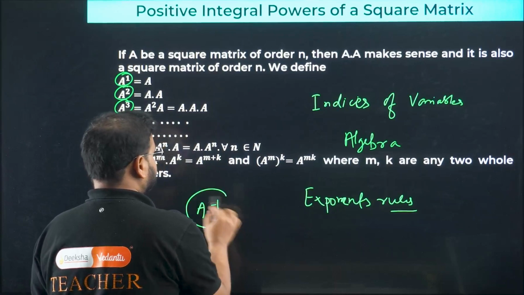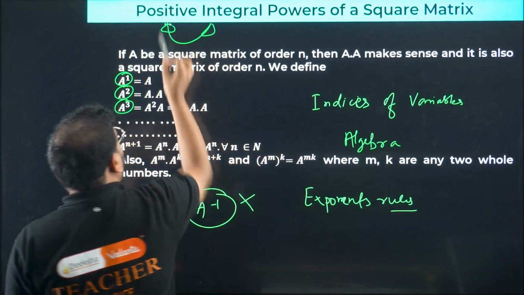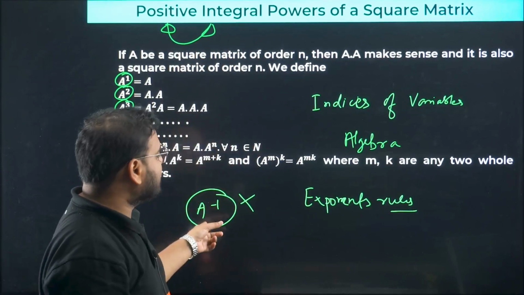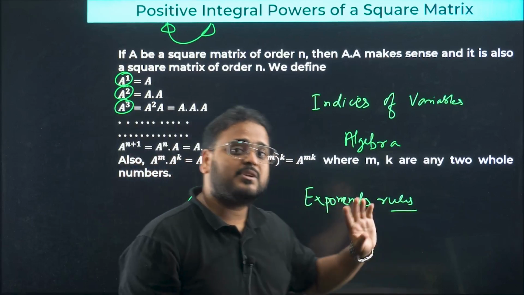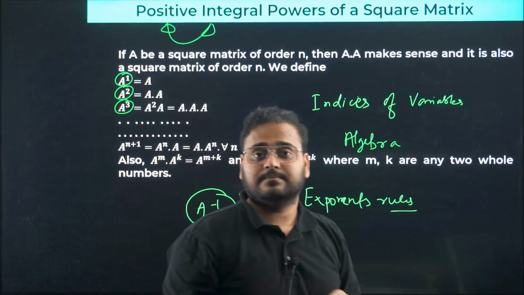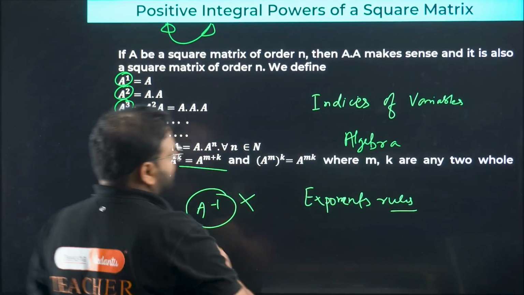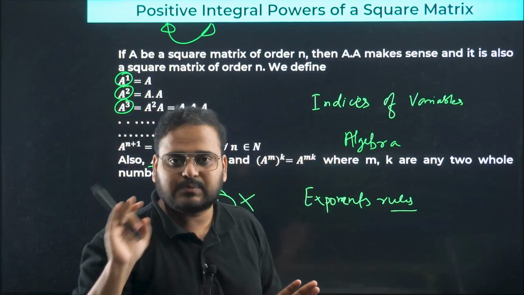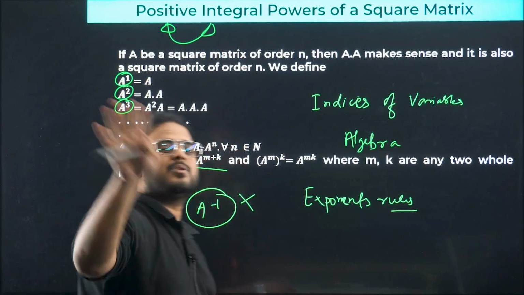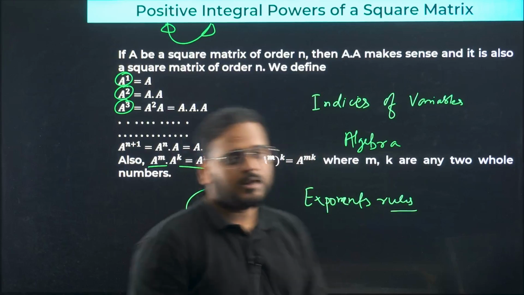Not for this, because read the statement: the word is positive. Not 0, not minus 1. You're not going to go for the negative ones. So the rules will be applied, whatever you have learned, but for positive integral powers only. Clear? So no need to remember all these things. Just remember you have learned indices and exponents, and only remember the properties for the positive side of the powers, meaning 2, 4, 1, 2 like that. Not less than 1, not 0, not minus. Works? Let's solve some questions.